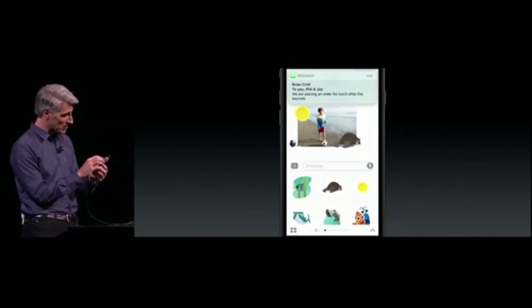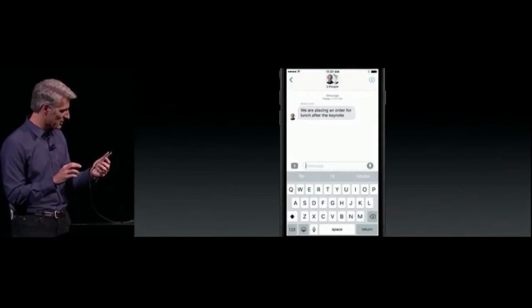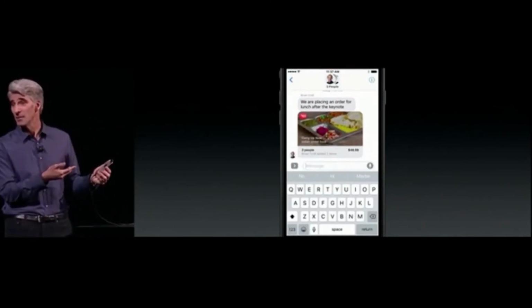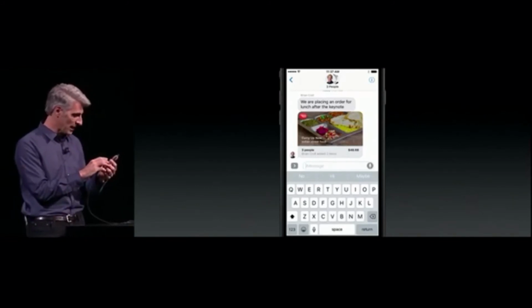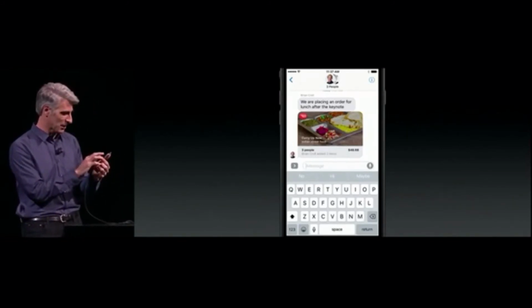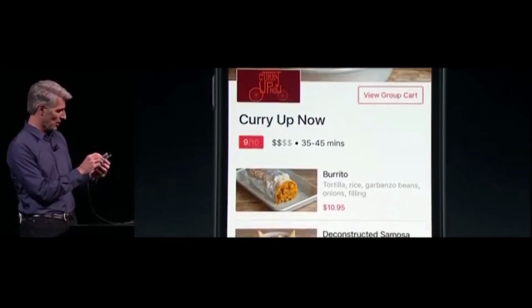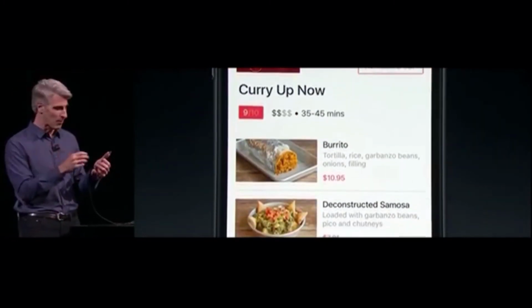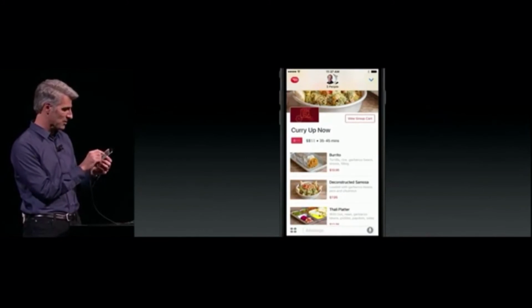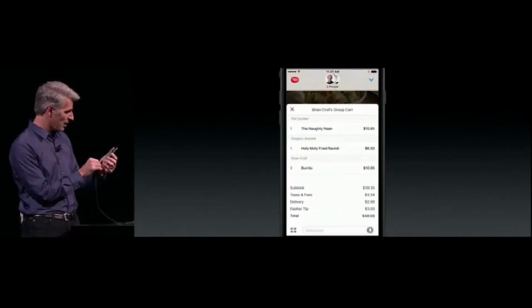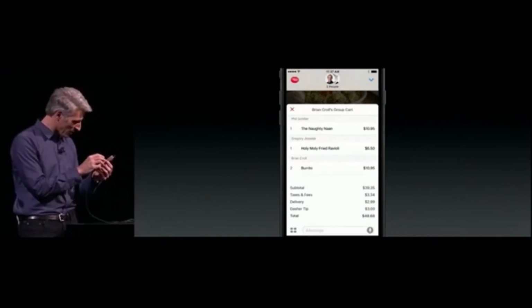Well, oh look, I got a message from Brian here. Let's take a look at this. He says, we're placing an order for lunch after the keynote, and we can see he's doing that actually with an iMessage app. So he's used DoorDash, and he's placing an order at Curry Up Now. So I can just tap in and see what's going on. Now, there's a group cart that we're all collaborating on through the iMessage apps. I'm going to look at that. Looks like Phil has ordered the Naughty Naan, and Jaws has ordered, Brian's ordered as well.